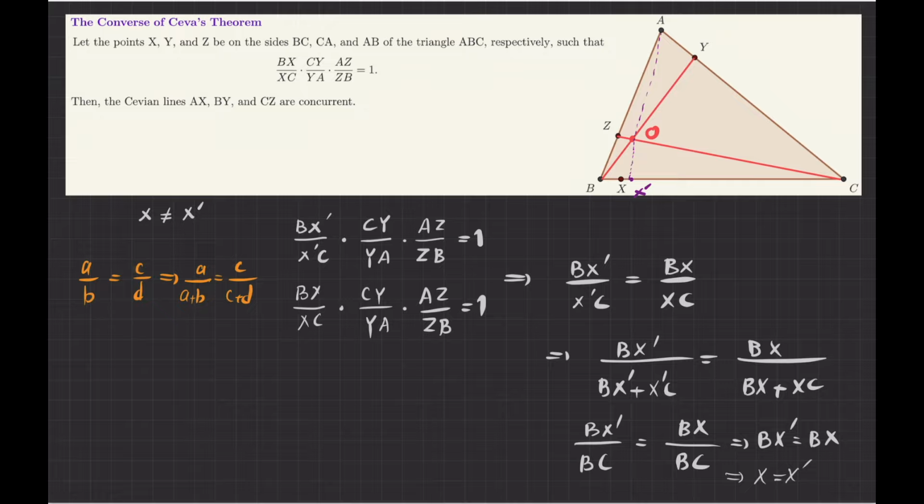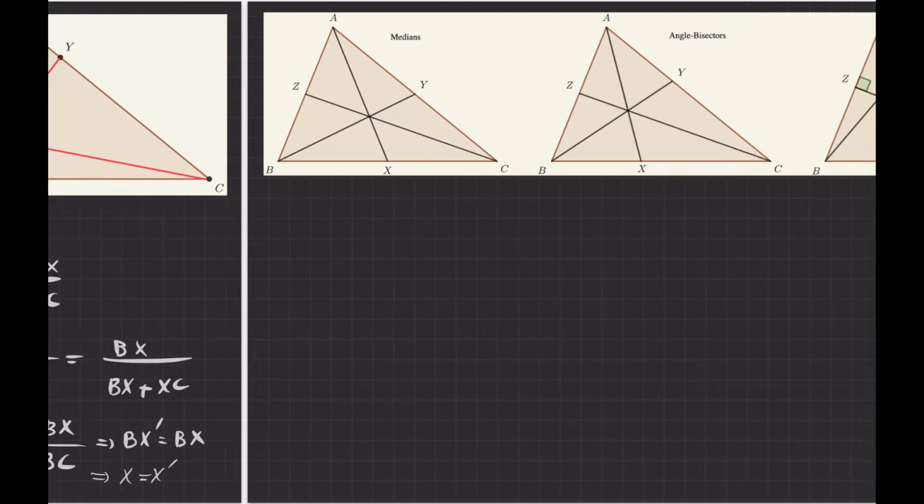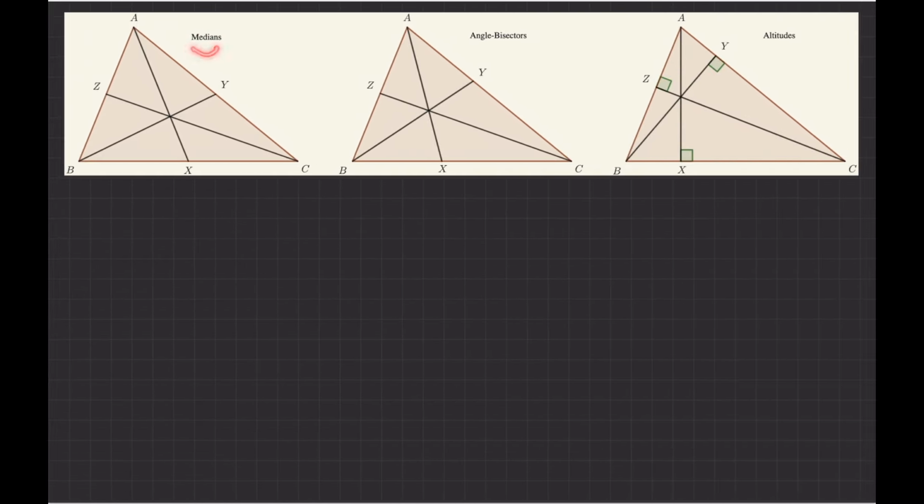Okay, so now let us see how this will be helpful if I want to prove the concurrency of medians, angle bisectors, and altitudes in a unified way. This makes the proof extremely simple and straightforward. So let us consider the case for medians.